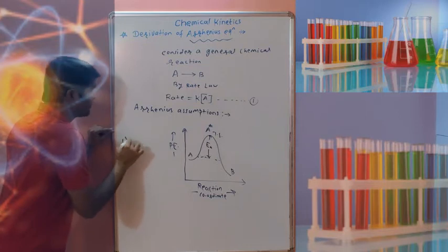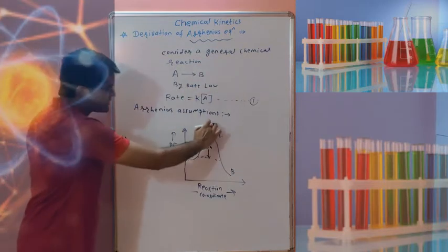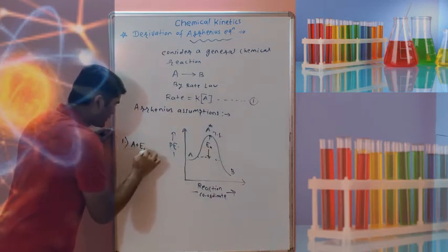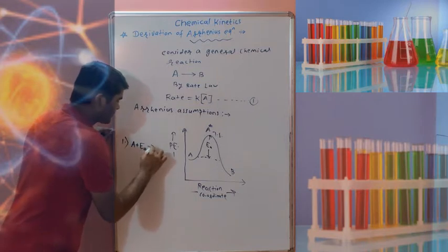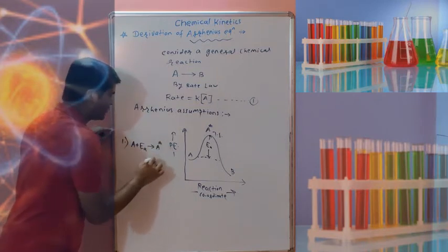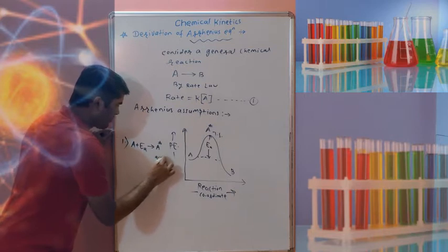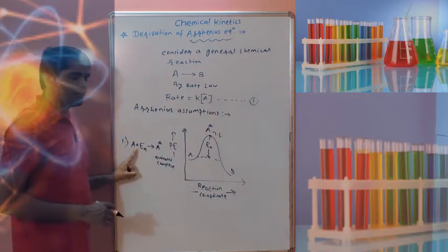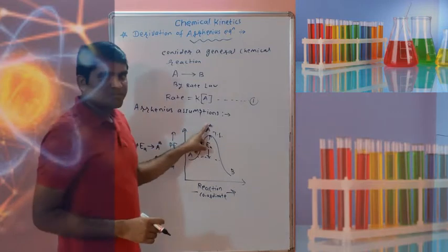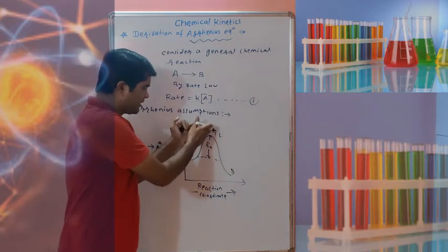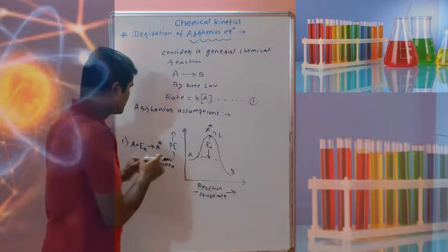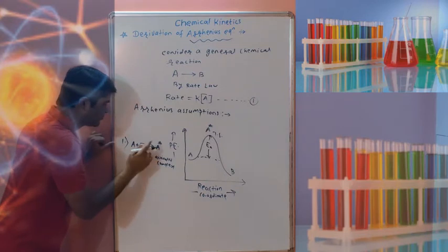So the first assumption is: A is converting to A star by taking minimum energy, and that energy is called activation energy. A star is the activated complex, formed by taking energy Ea. But once A star is formed, it is not stable. It is not converting to the product immediately. A star again converts back to A. So this is a reversible reaction, and there is formation of equilibrium.